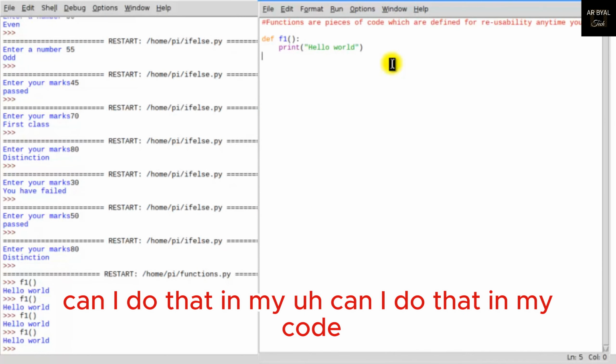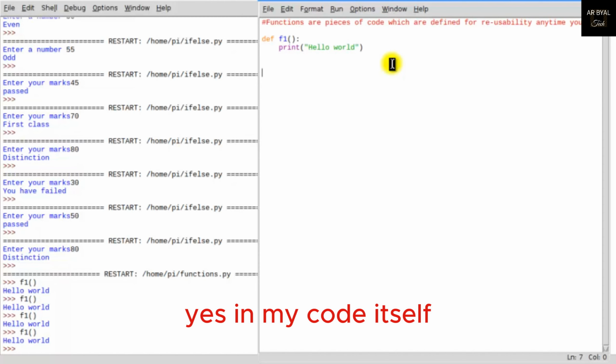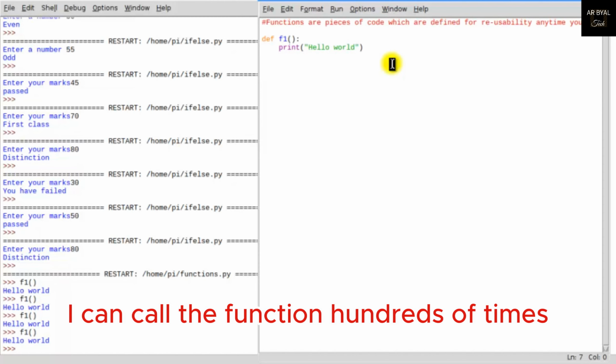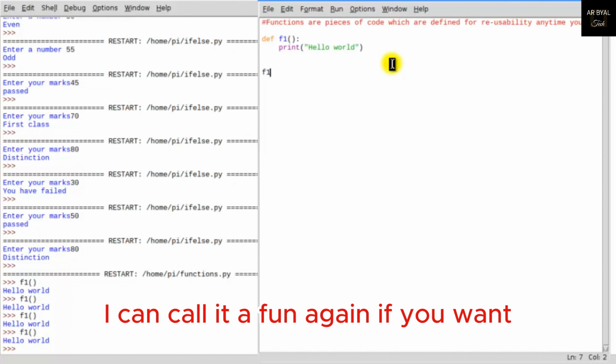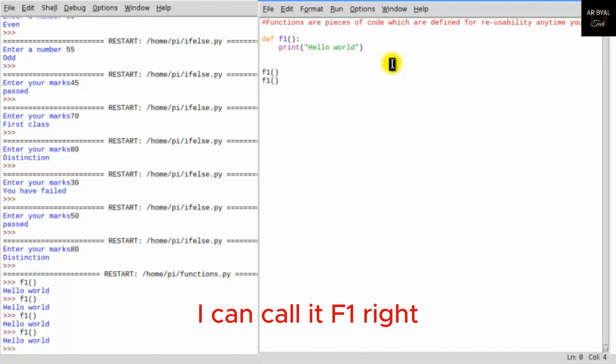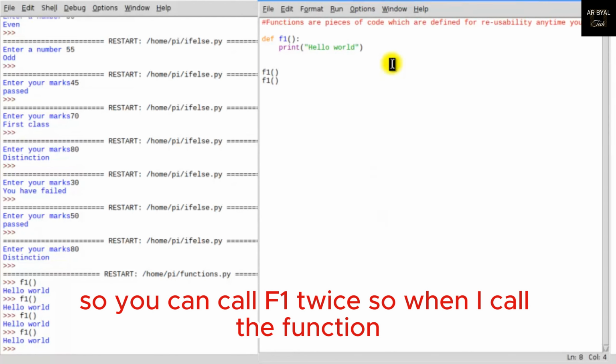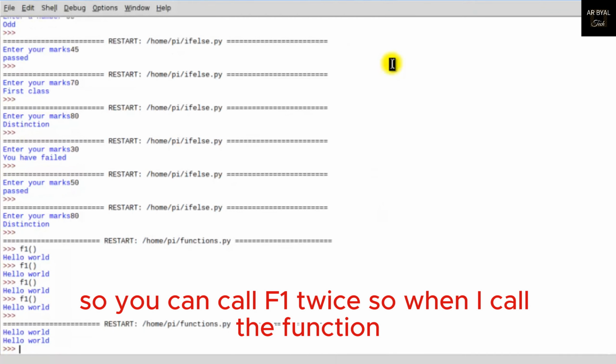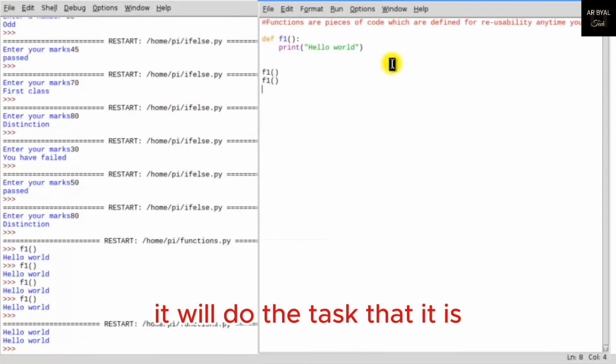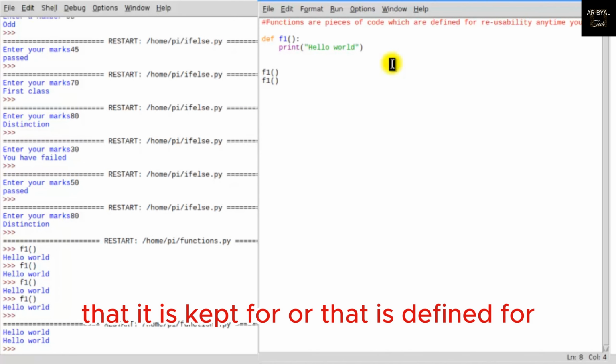Now, can I do that in my code? Yes, in my code itself, I can call the function hundreds of times, but outside the function. I can call it f1, and again if you want, I can call it f1. So you can call f1 twice. When I call the function, it will do the task that it is defined for.